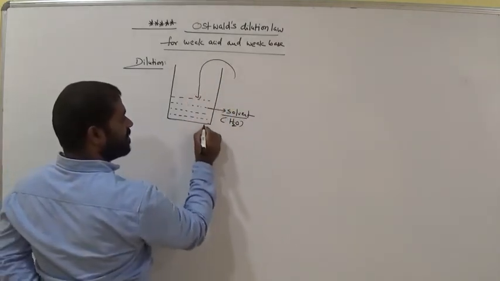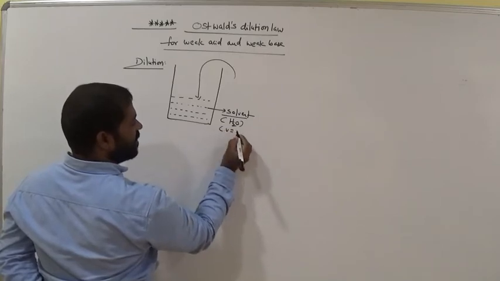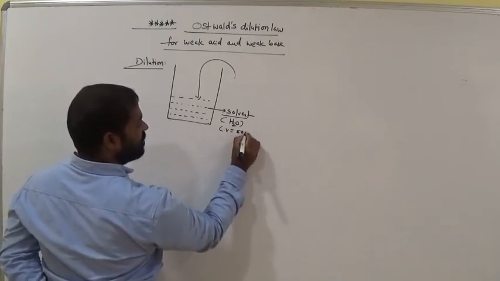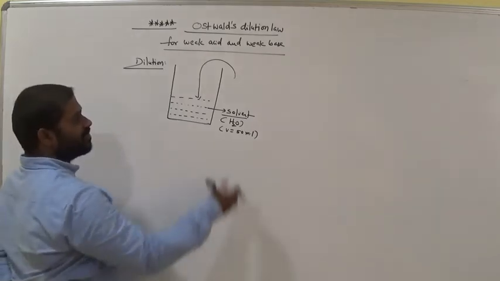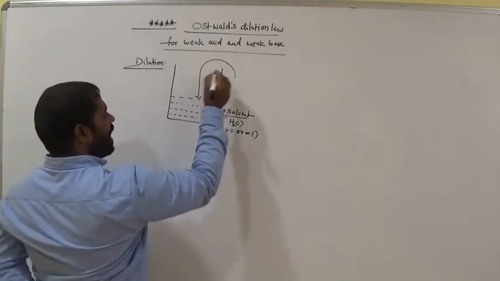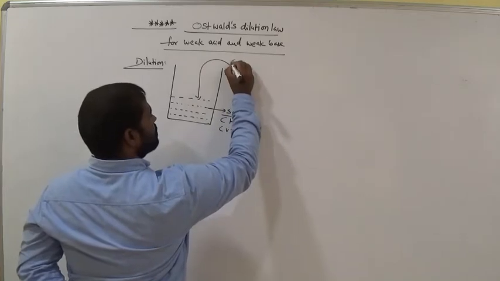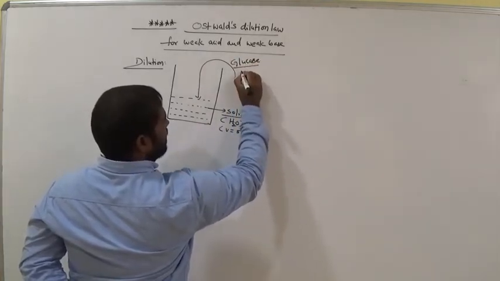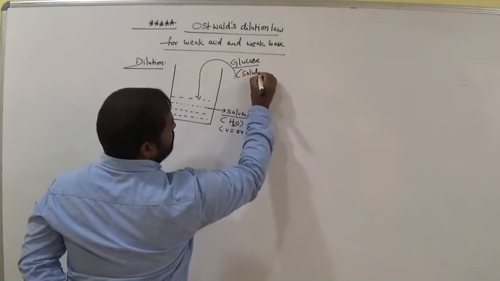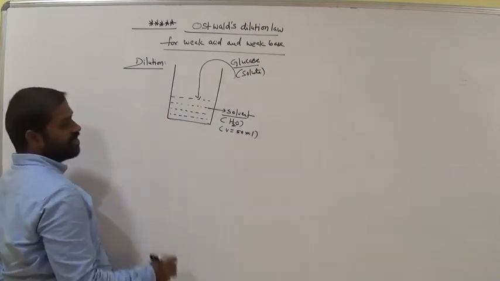Suppose the volume of the solvent is V equals 50 ml. Suppose, what is the volume? 50 ml. Is it clear? Now add sugar or glucose. Now we add glucose, that is glucose is here solute, taken as solute.